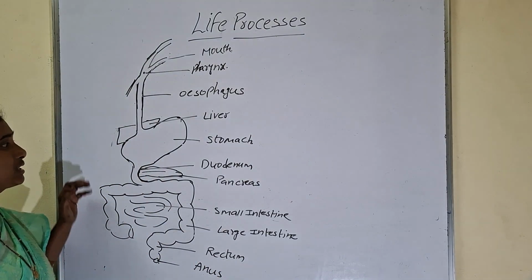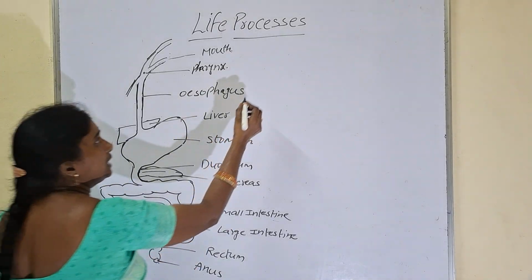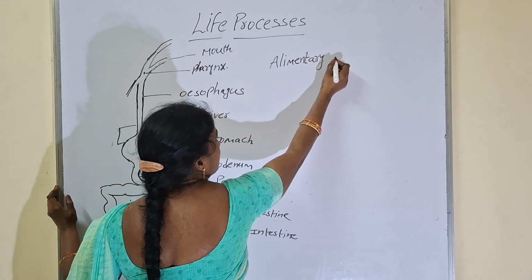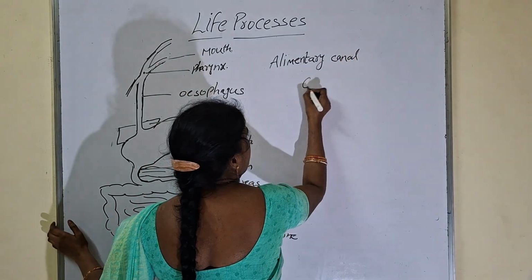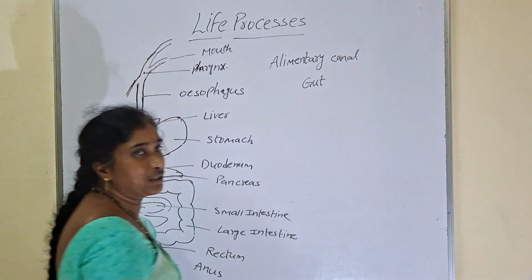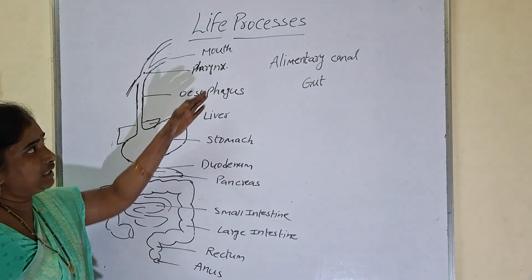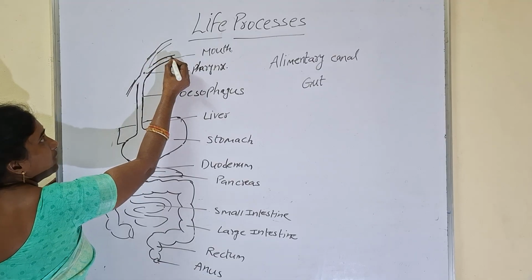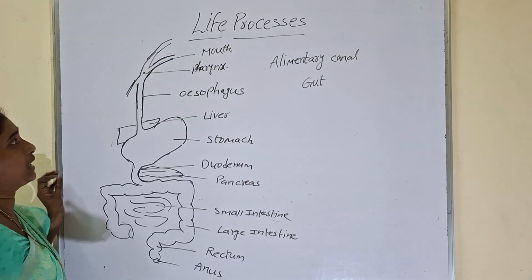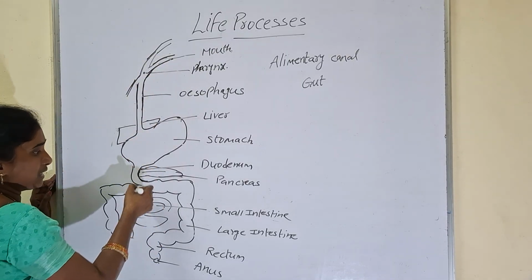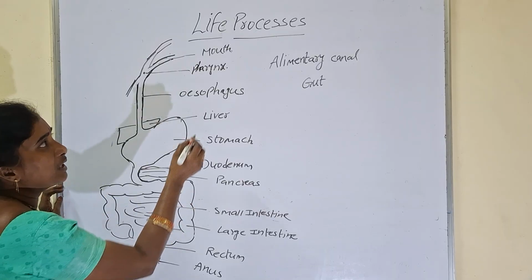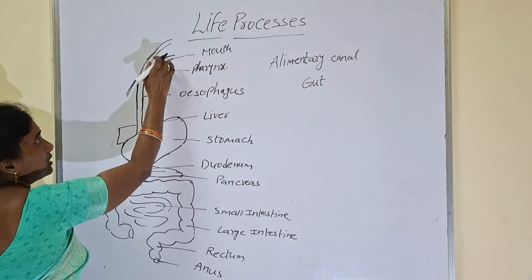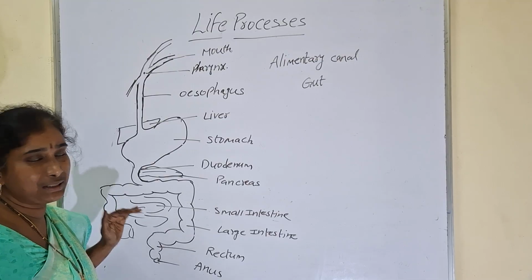This is the human digestive system. The human digestive system is also called alimentary canal, or gut. So the human digestive system, alimentary canal or gut starts with the mouth and ends with the anus. The tube-like structure extending from mouth to anus is called the alimentary canal or gut. Here, digestion is completed in some steps.